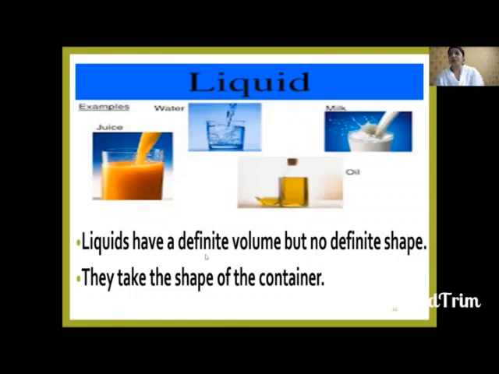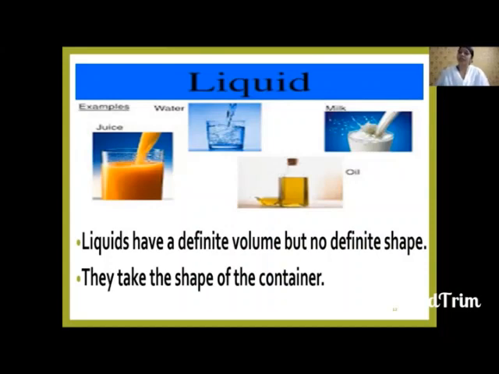Liquids have definite volume but no definite shape. Can you say the water is round? No. Can you say the milk is square? No, right? So you cannot say liquids have any definite shape. Usually they take the shape of the container and they have a definite volume.